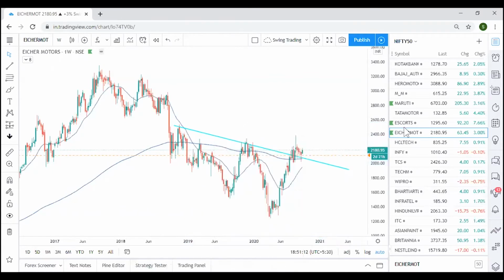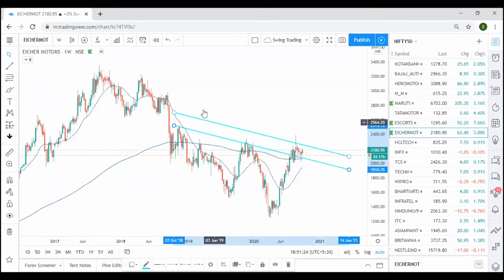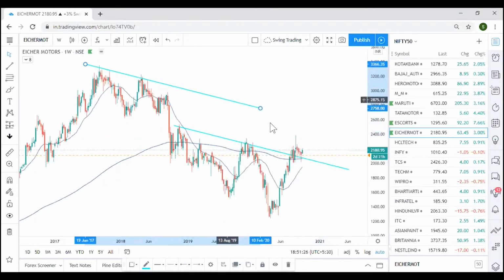The difference is Escorts has already moved a lot, right? And this one is giving you a good entry as the movement is still due. The next move I will be looking at is till 2735, a clear bullish run.